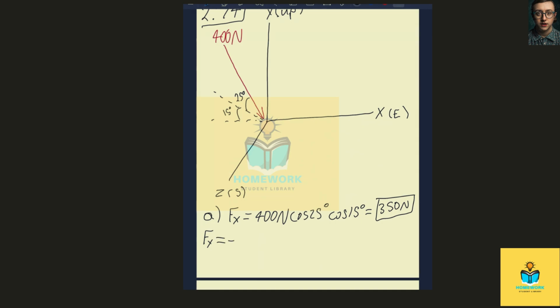To find the force in the y direction, we simply multiply the resultant force, which is in the negative y direction, times the sine of the angle 25 degrees, which will give us the opposite side of the triangle that the resultant force and the 25-degree angle make, which is the y-axis part of the force. That comes out to 169 newtons in the negative y direction.